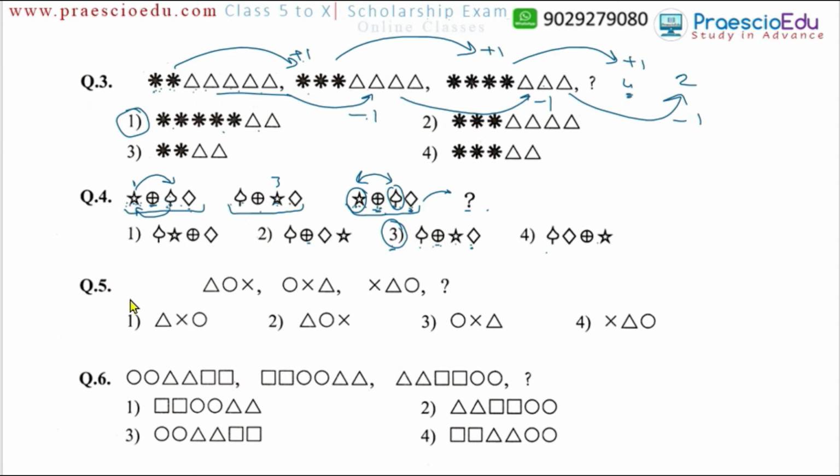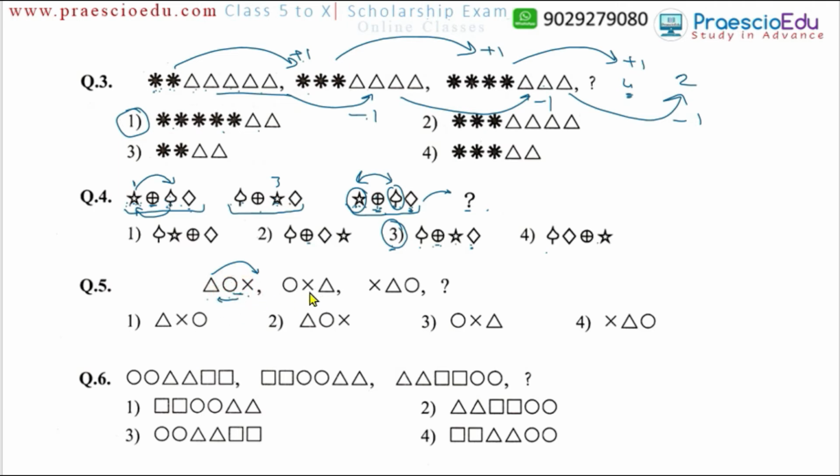Then next question number 5. Triangle, then small circle and the cross. Now in this one the triangle is moving to the right end, or we can say the right first or left end, and then these two terms come forward.